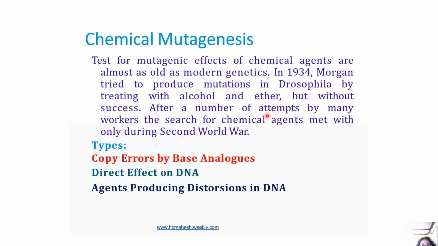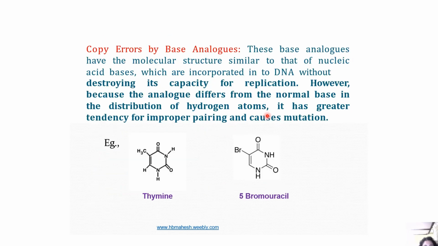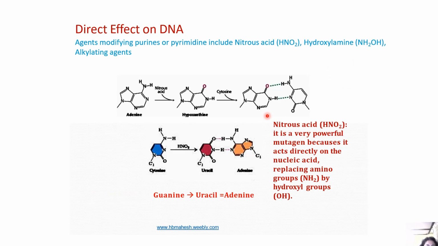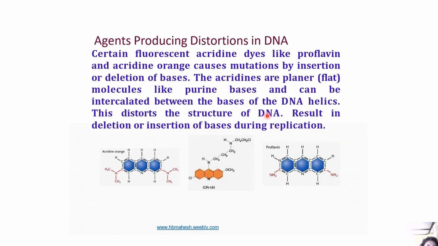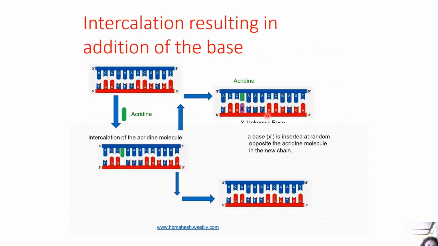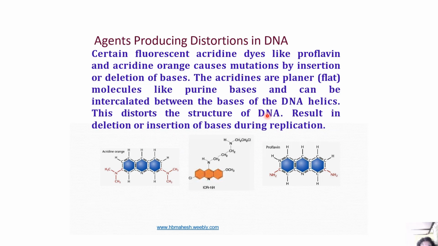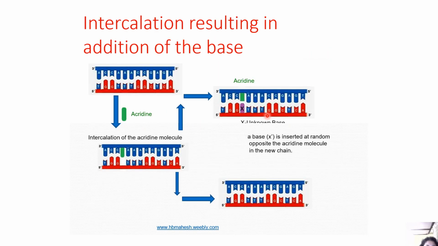The tests for mutagenic effects of chemical agents are almost as old as modern genetics. There can be different types of chemical mutagens, such as copy errors by base analogs. Direct effects on DNA from agents modifying purines or pyrimidines include nitrous acid, hydroxylamine, etc. Certain fluorescent acridine dyes like proflavin and acridine orange cause mutations by insertion or deletion of bases. The acridines are planar molecules like purine bases and can be intercalated between the bases of the DNA helix, resulting in addition of bases.